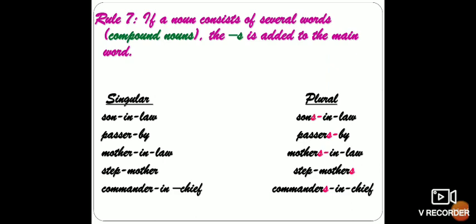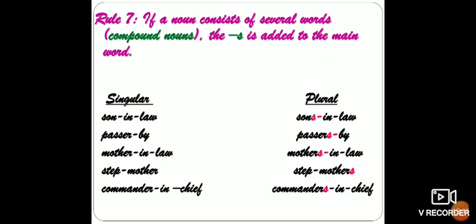Because the main word is son. There can be one son-in-law. There can be more sons. So it will be sons-in-law. Passerby. So the main word is passer. So we'll add S to it. It will become passers-by. Then we have mother-in-law. So it will become mothers-in-law. Stepmother. So the main word is your mother only. So we'll write stepmothers.